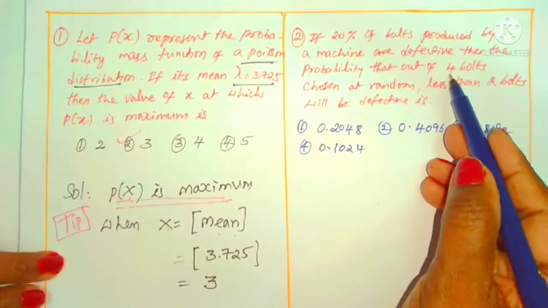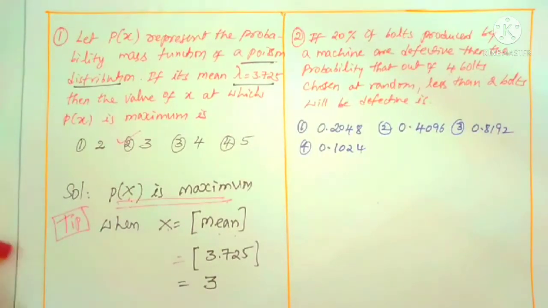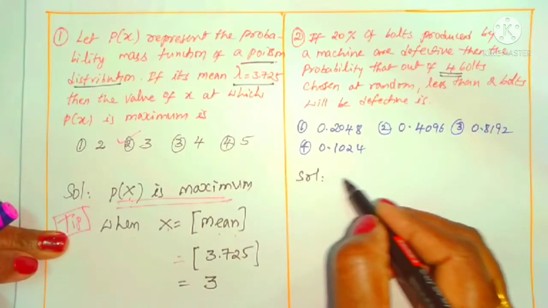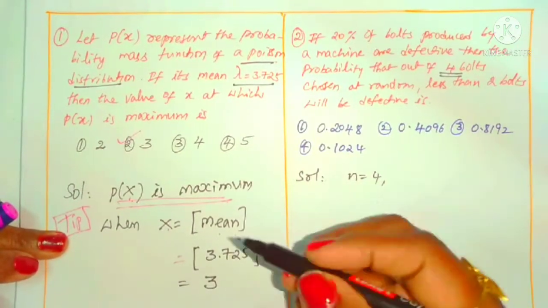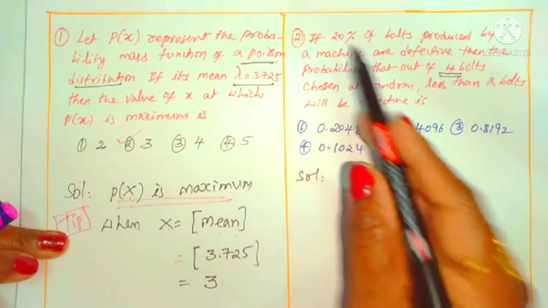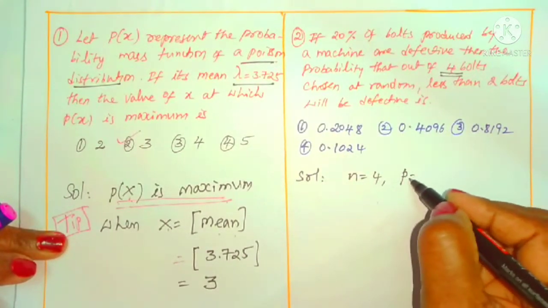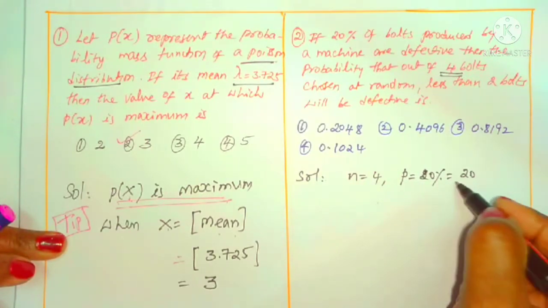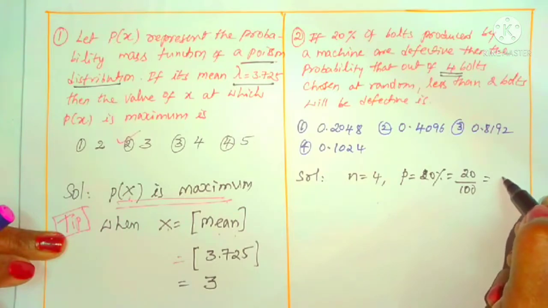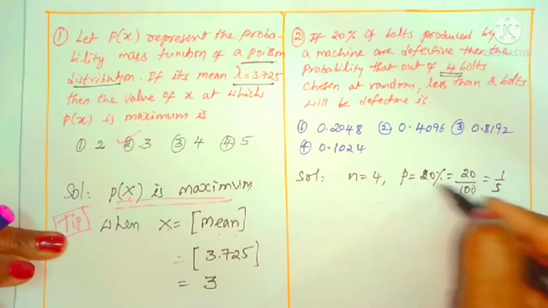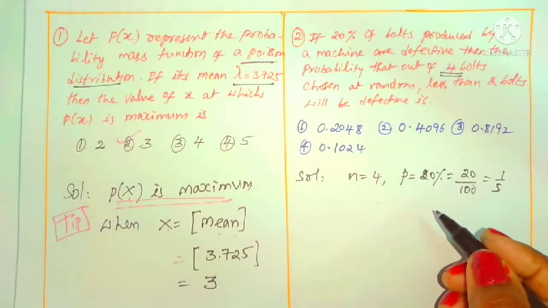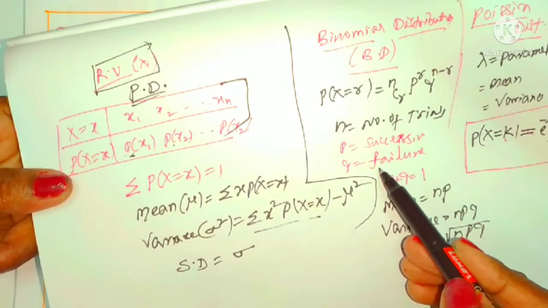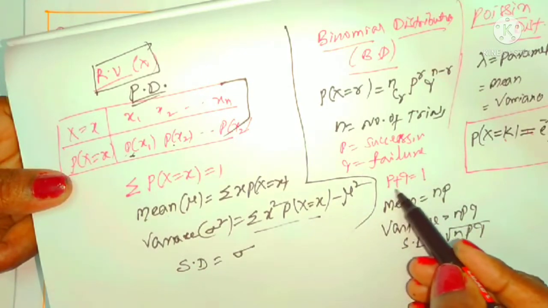How many balls are there? Totally 4 balls are there. The number of balls we can take as n. N is equal to 4. How much percentage defective? 20%. That is taken as P, the success. Success is 20%, we can take 20 by 100, that is 1 by 5. This is the success probability. What I said about P and Q: P is the success probability, Q is the failure probability. The sum of P and Q is 1.